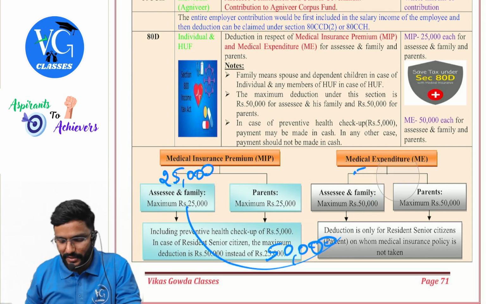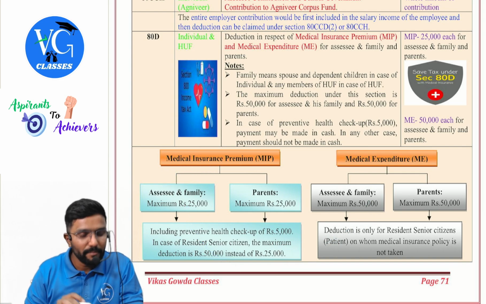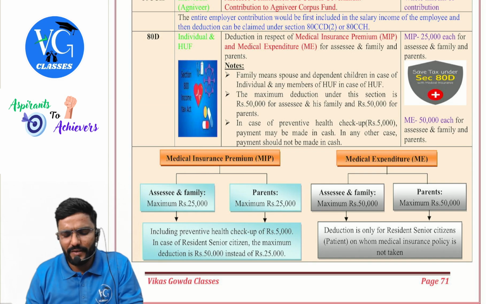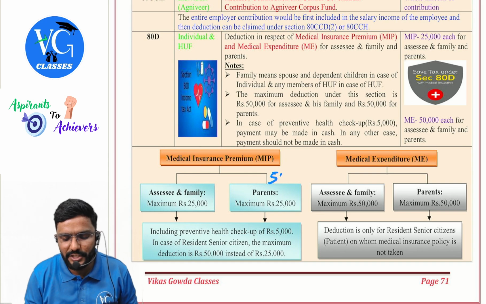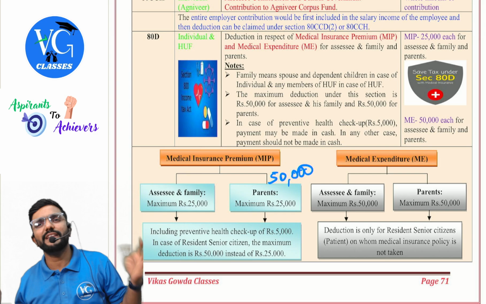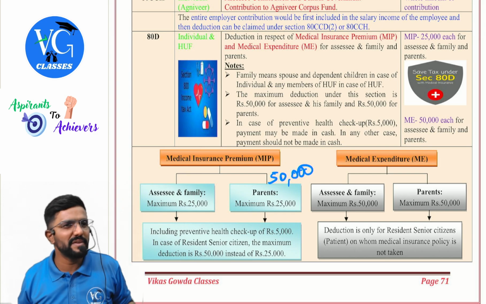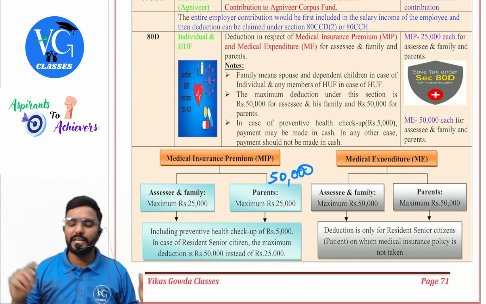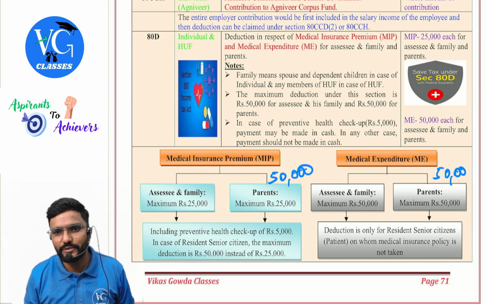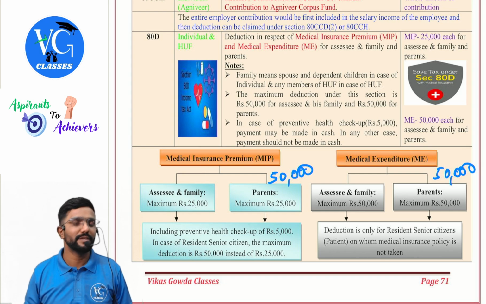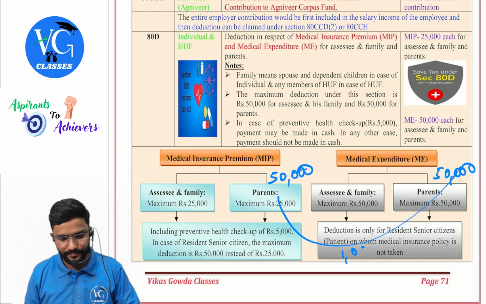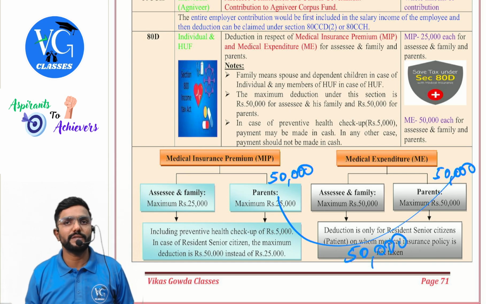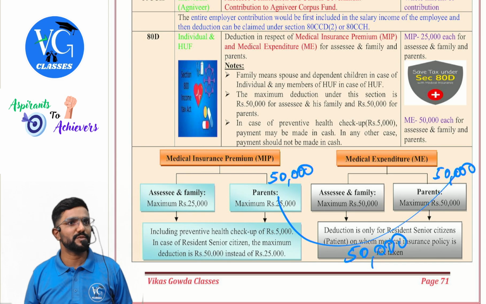Let me give one more example. Listen. Sir, my mother is covered here, 25,000. Or else assume she is a senior citizen and we have a policy in her name. What is the maximum deduction I can claim? 50,000. And my father, we don't have an insurance premium in his name, he is senior. I am incurring some medical expenditure. What is the deduction I can claim? 50,000. So 50 plus 50, 1 lakh I can claim? No. Both put together, they have restricted it to 50,000. Hope you guys got this point.